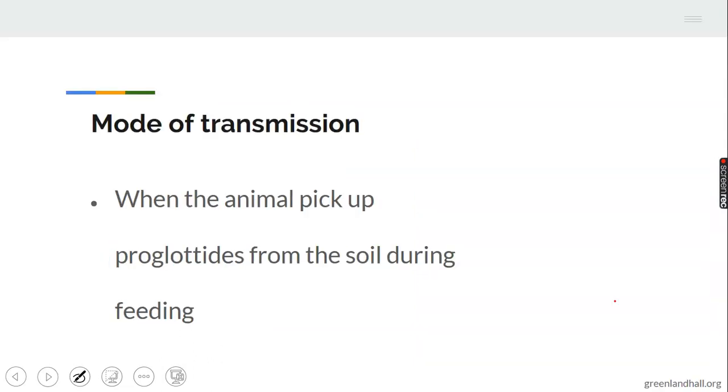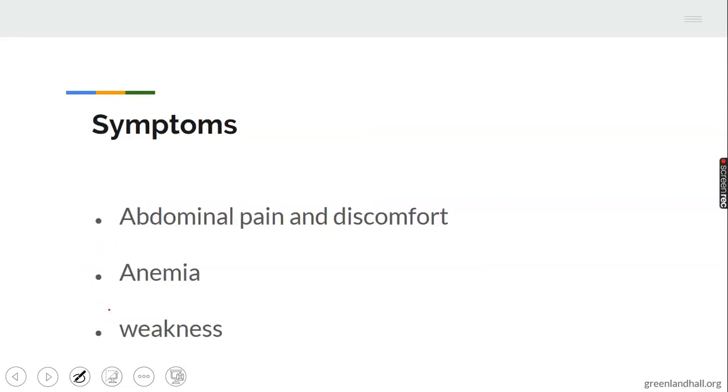Mode of transmission: when the animal picks up pollutants from the soil during feeding. Symptoms: abdominal pain and discomfort.